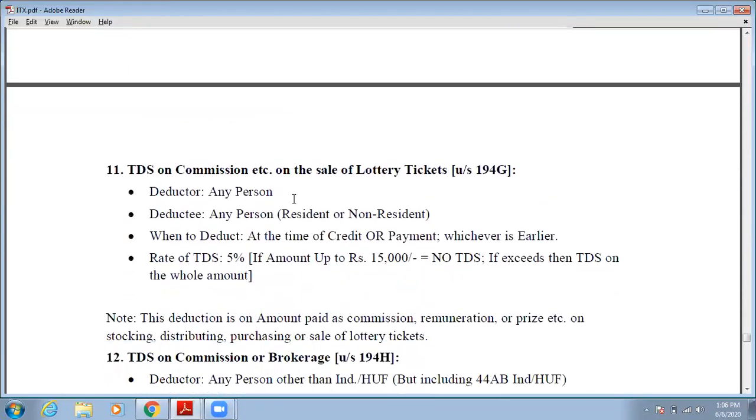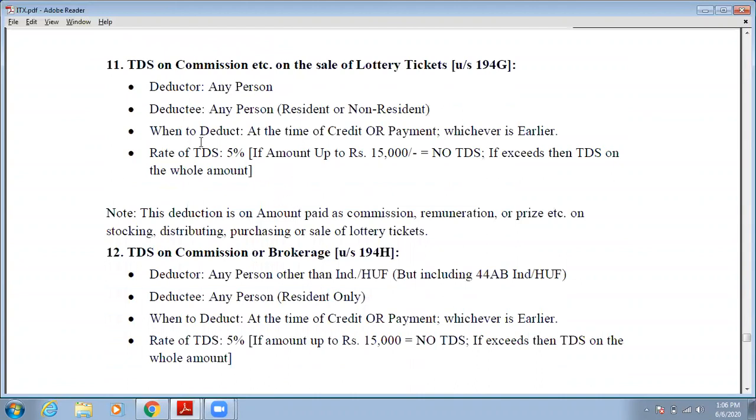Then the next, 11th provision, is TDS on commission etc. on sales of lottery tickets. If you pay any commission on the sale of lottery tickets, then who will be the deductor? The deductor may be any person. Who will be the deductee? Any person. It may be resident or non-resident both. When to deduct such TDS? At the time of credit or payment, whichever is earlier.